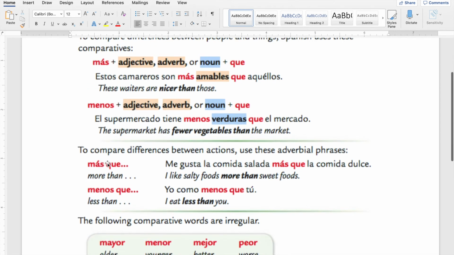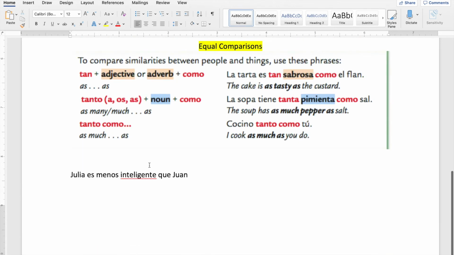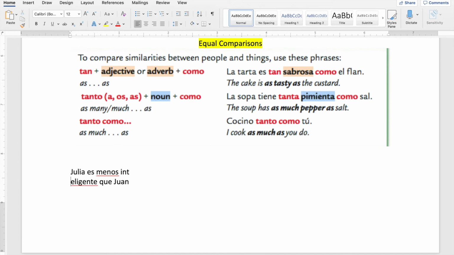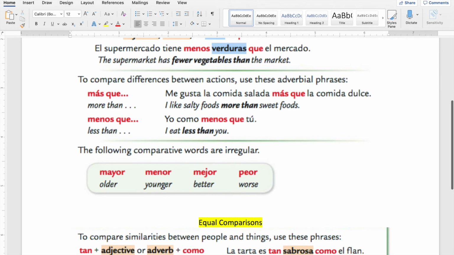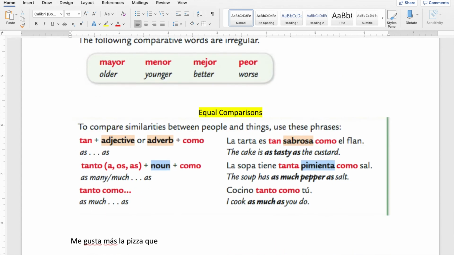Then we have más que together and menos que together. There's nothing between them, that's why I say together, like this one right here. We're going to use más que together, more than. It's pretty much when you're talking about liking this one more than that one. For example, me gusta más. Vamos a borrar esto. Me gusta más la pizza que.